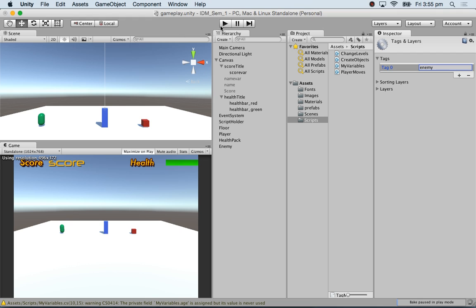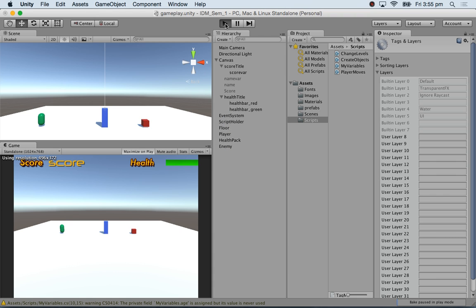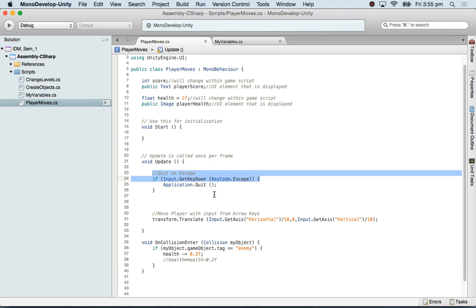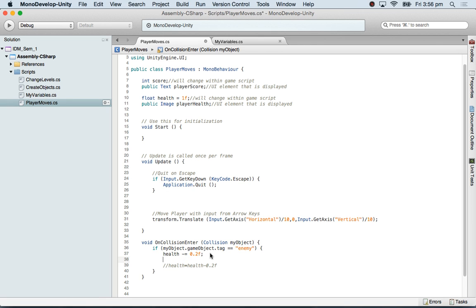Let's actually see if this works. Errors? No errors? Oh, I haven't updated my display. I also have to update my display. So health is this for sure. But what about player health?